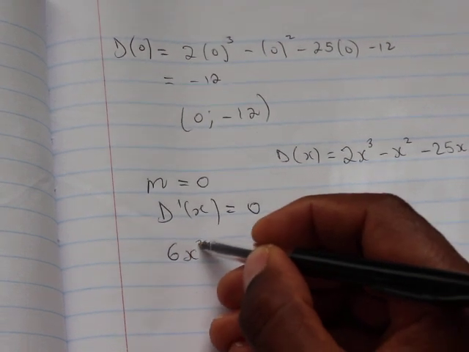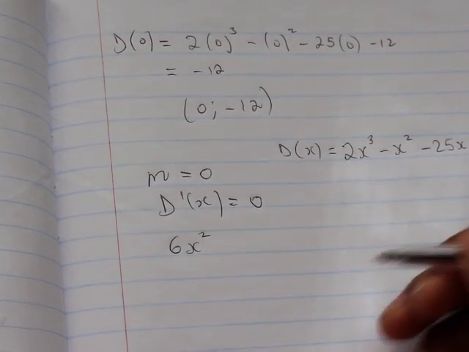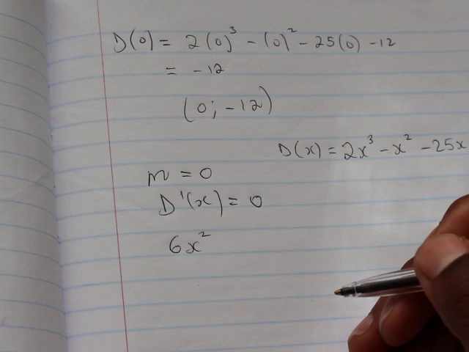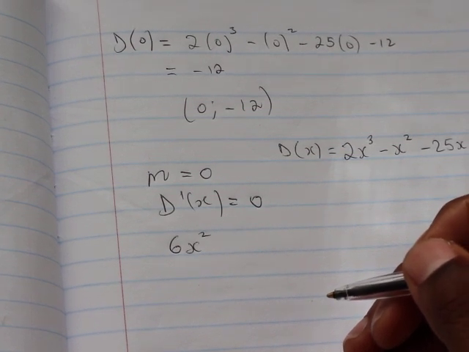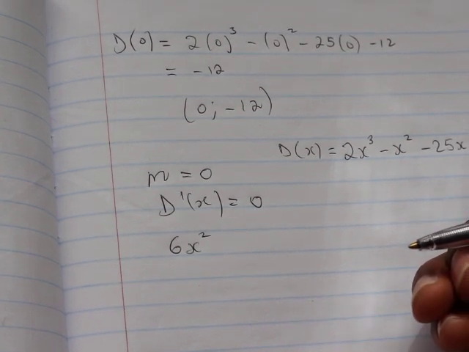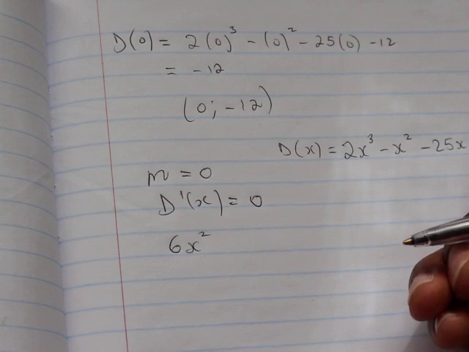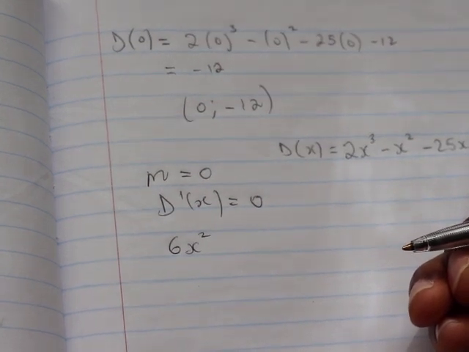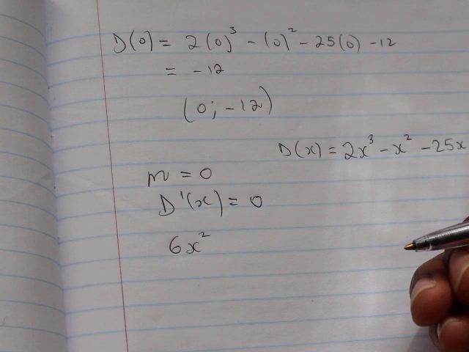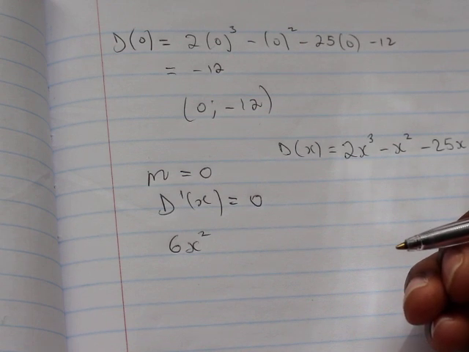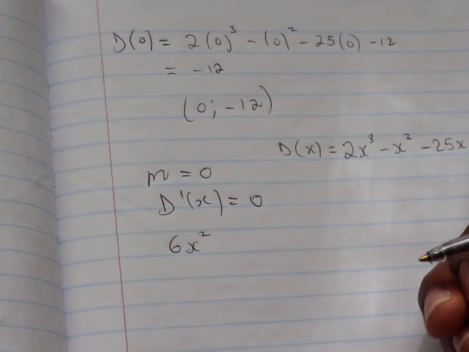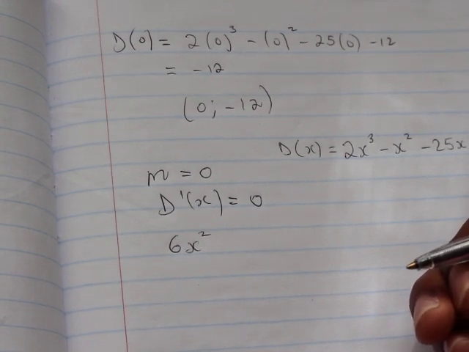1, x squared. And if you don't know how to find the first derivative using the rules of differentiation, maybe you must go back to my other videos where I was discussing the power rule, because that's so important. Okay, especially when you have to find the first derivative. So search power rule and you'll find one of my videos.